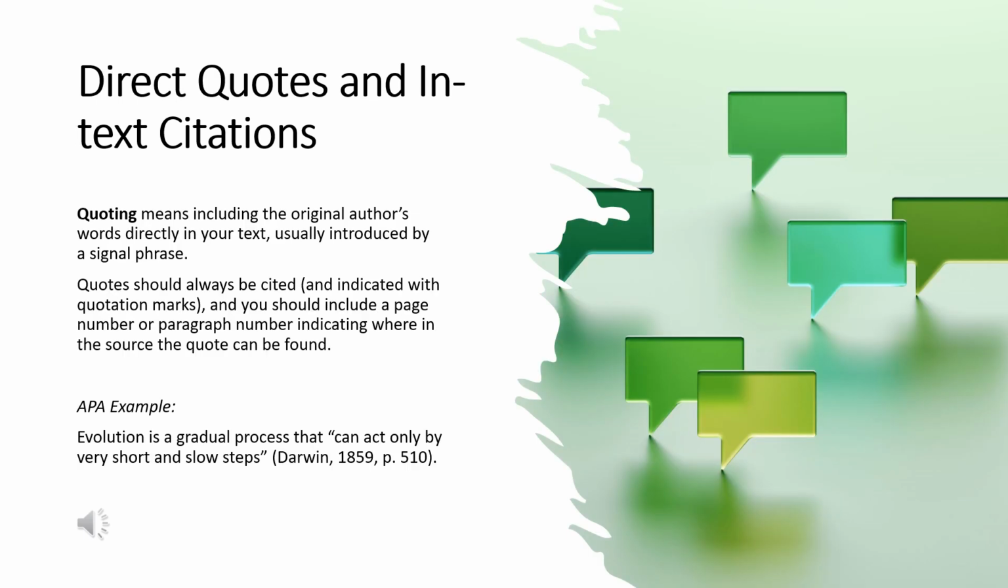Quoting means including the original author's words directly in your text, usually introduced by a signal phrase. A quote should always be cited and indicated with quotation marks, and you should include a page number or paragraph number indicating where in the source the quote can be found. On the slide is an example of an in-text citation for a direct quote. You must add the page or paragraph number in the citation and have quotation marks.